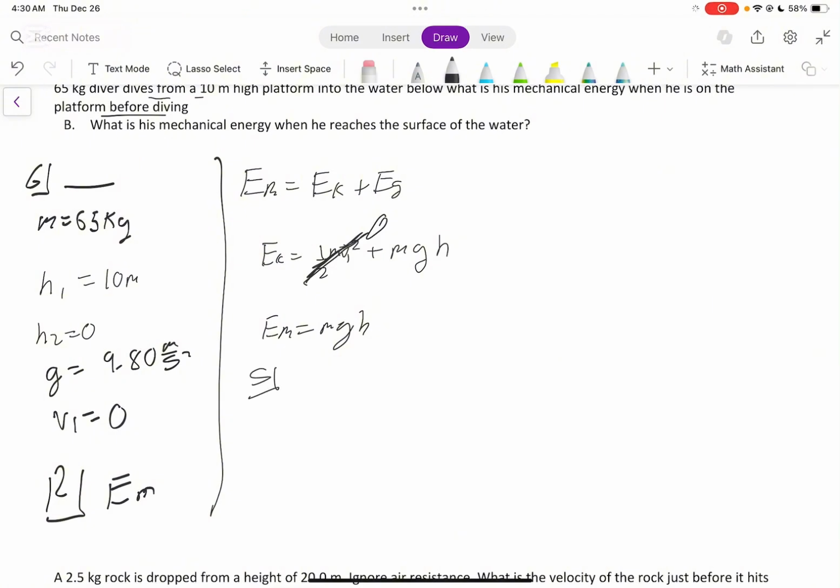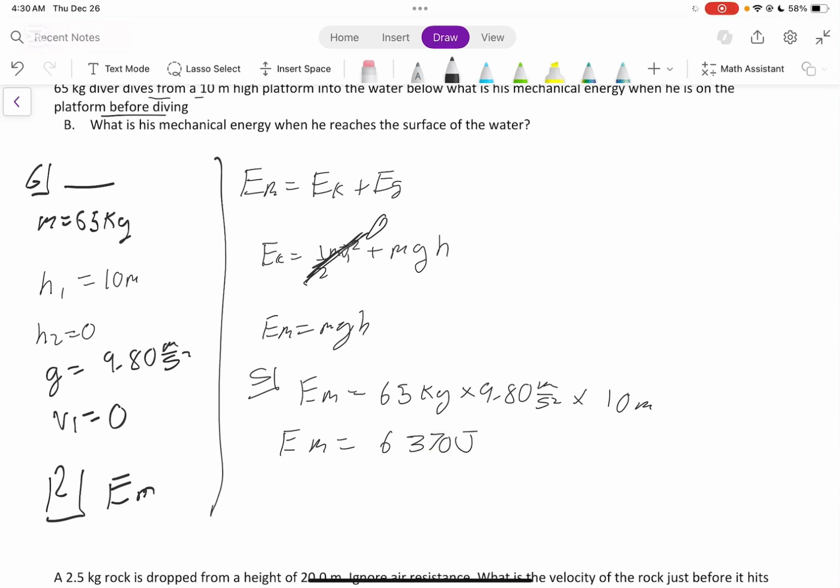We can go into our solution, and that will be EM is equal to 65 kilograms multiplied by 9.80 meters per second squared multiplied by 10 meters. Now we can put this into our calculator, and your EM should be 6,370 joules.